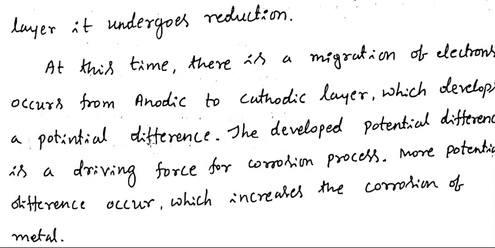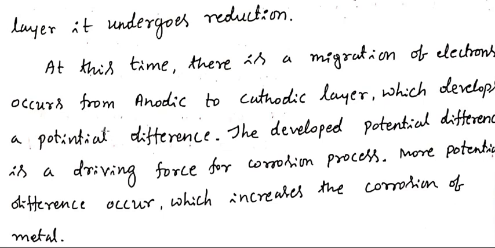So this is an important theory called the electrochemical theory, which is involved in the corrosion reaction. When the metal is exposed to a corrosive environment, it forms a large number of galvanic cells, and each galvanic cell consists of an anodic layer and a cathodic layer. According to the electrochemical theory, the anodic layer undergoes oxidation, which liberates some amount of electrons. This reaction is called oxidation. The liberated electrons are received by the cathode, which undergoes reduction.